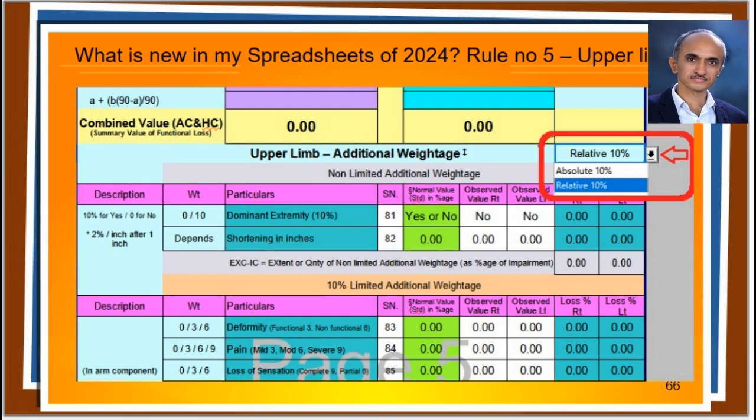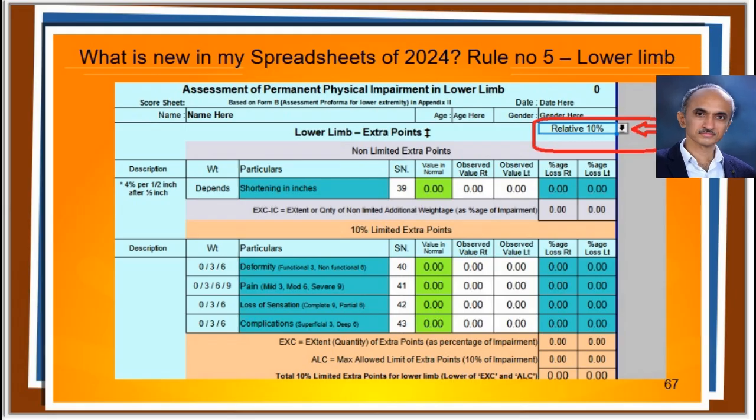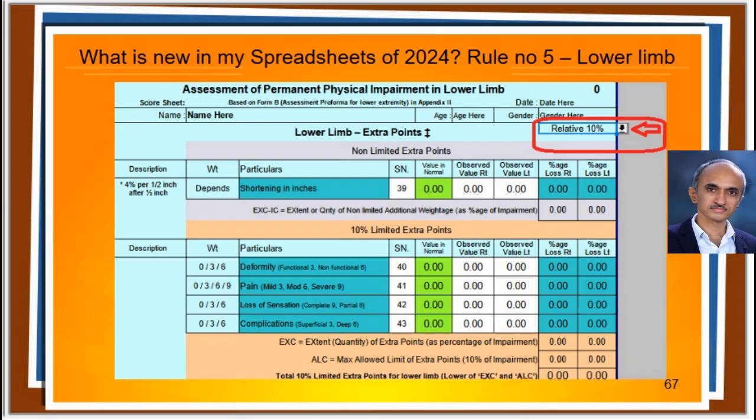Let us have a brief look at my spreadsheets now regarding a new feature. It is the solution to the implementation dilemma of rule number 5. In my spreadsheet, on popular demand, just before dealing with the complications, I have made provisions to opt for either relative 10% or absolute 10% for additional weightages or extra points. You are going to select one of those according to your choice of whether you believe extra points are percentages of impairment or not.